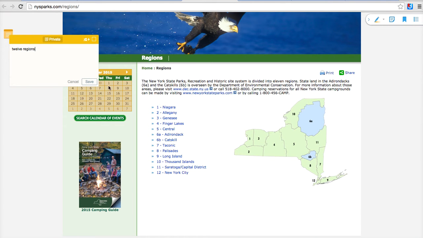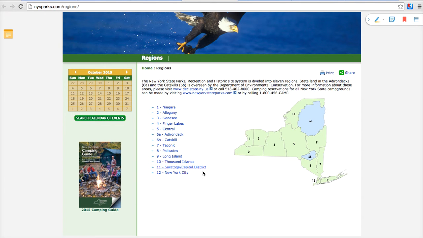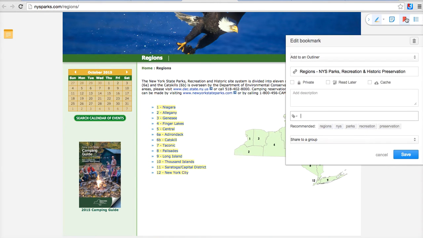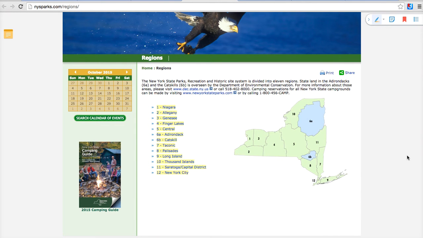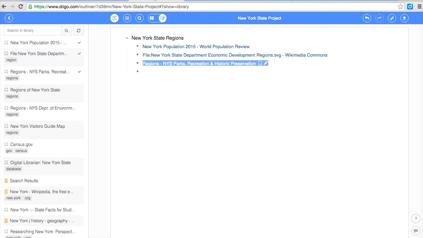That'll be interesting to compare. Then again, I'm going to take my highlighter. I'm going to come up through the information. And there I go. I'm going to save it. I'm not going to add it to the outliner because it's already there. I'm going to make sure it's tagged with regions. All right, back to our Diigo outliner.